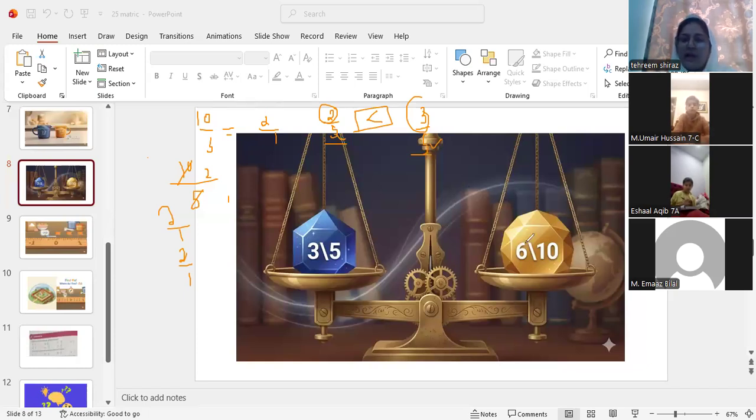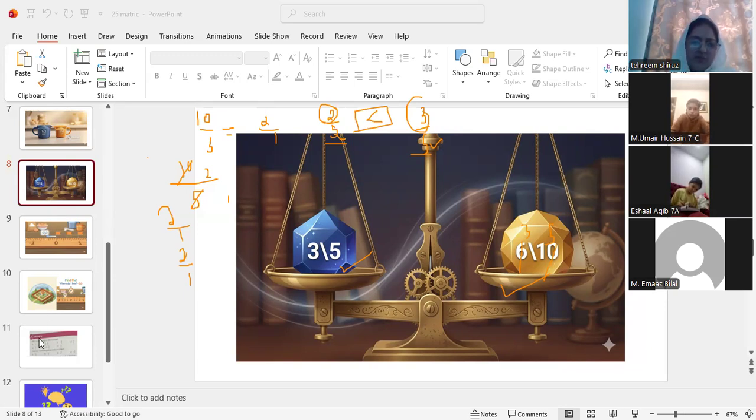Can anyone tell me how 6 by 10 is equal to 3 by 5? If I cut 6 by 10 to 3, it will be 3 by 5. This means that whether I write 3 by 5 or I write 6 by 10, they both are rational numbers. Secondly, they both are equal, right? Is this concept clear?